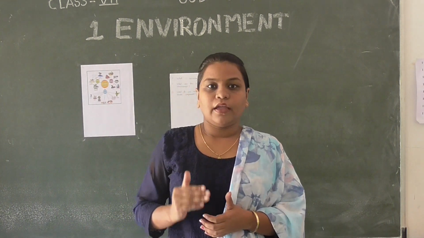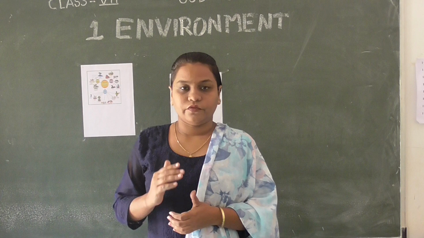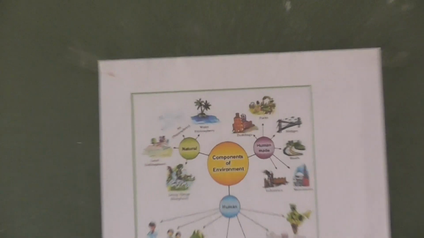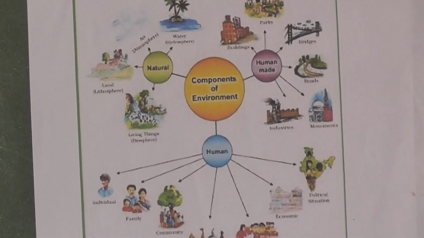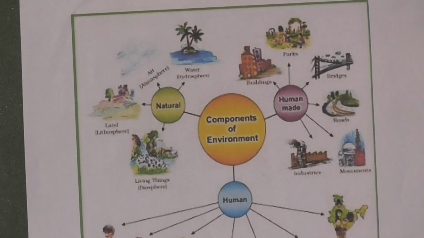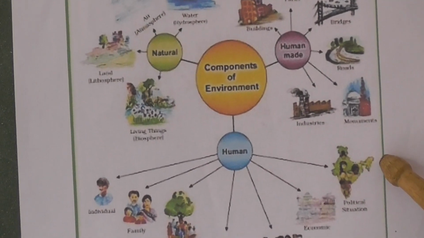So children, we can understand this with the help of this picture. This picture shows the different components of environment.